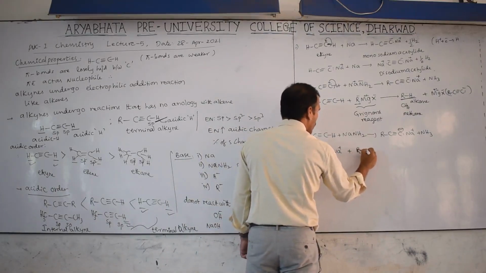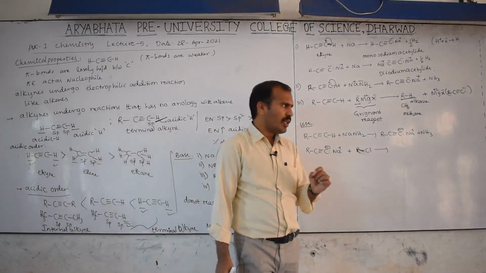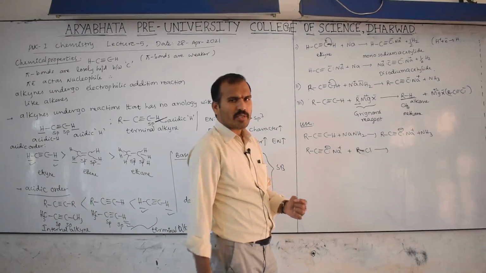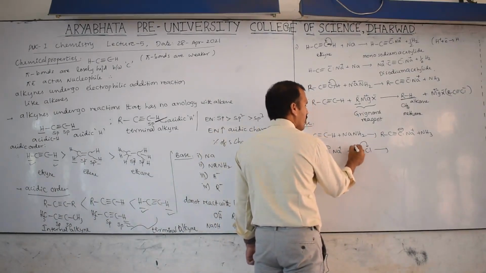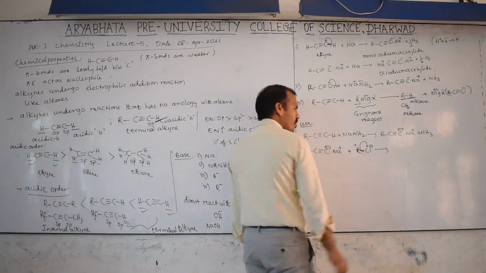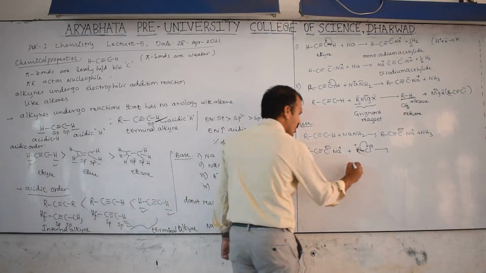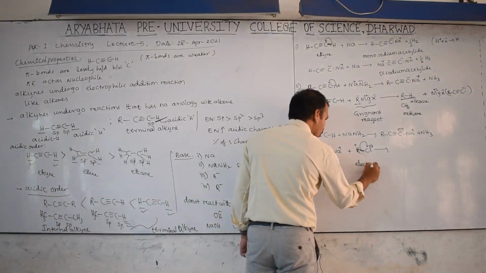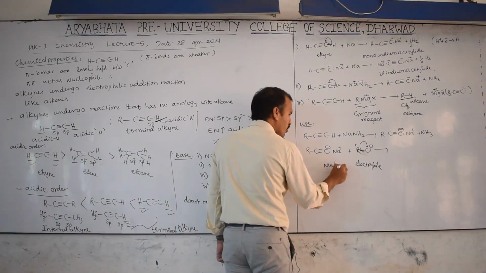Consider RCl. Then in between R and Cl, which is more electronegative? Cl is more electronegative. Therefore, this bond will move towards the chlorine. Then R will get positive and Cl will get negative. Positively charged species are known as electrophiles. Therefore, this is the electrophile. Negatively charged species are generally nucleophiles.